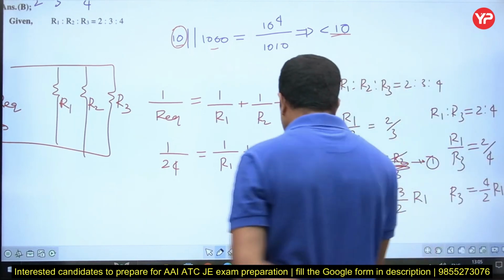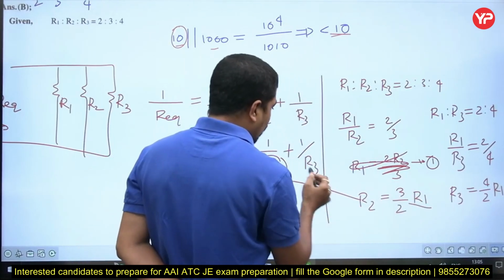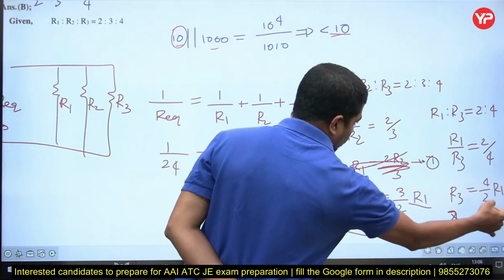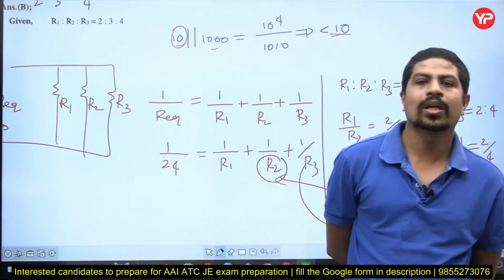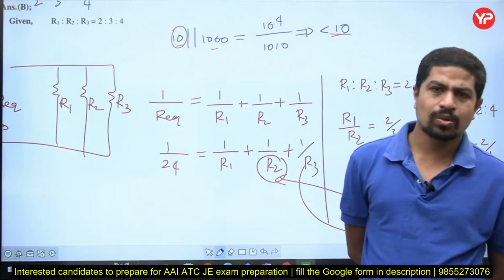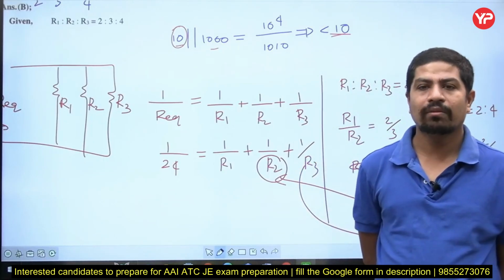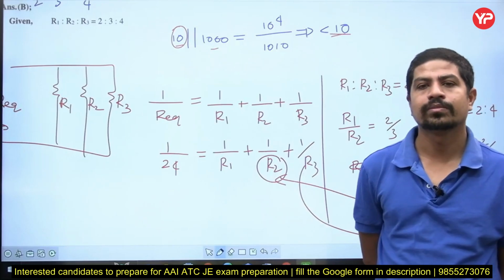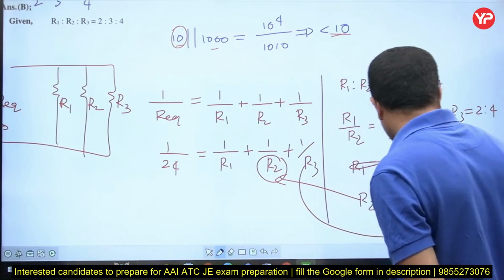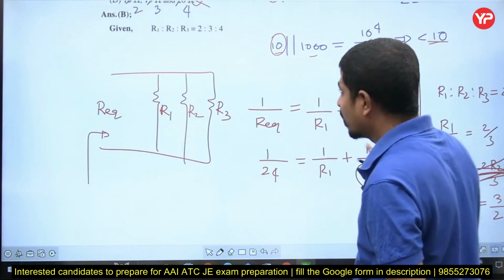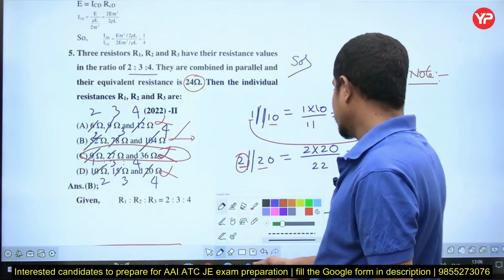Now here in this you replace R2 with this one, means with R1, replace R3 with this value. Then the total equation is going to be in terms of your R1, then you will get R1, then R2, then R3, right? This is how we have to solve. So if you solve it this way, it is the lengthiest way. With the method I told, it is very easy for you to solve.